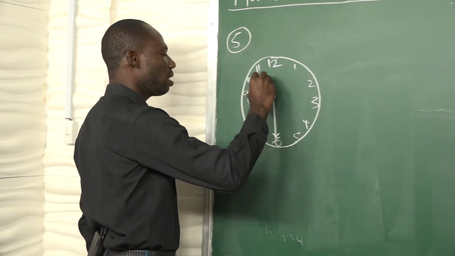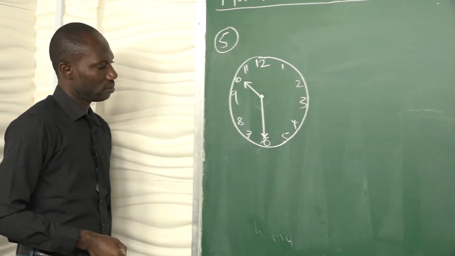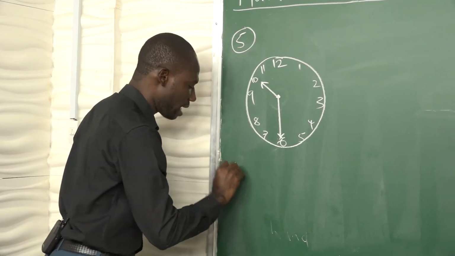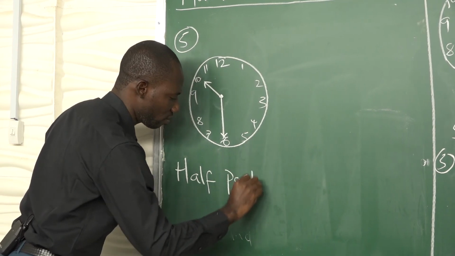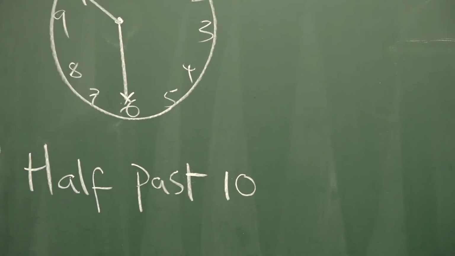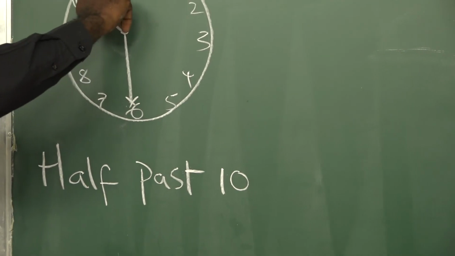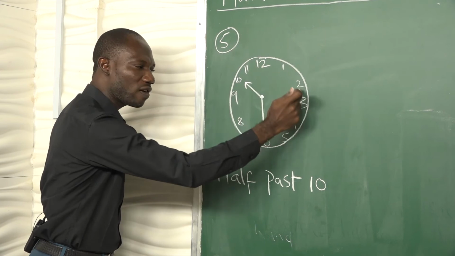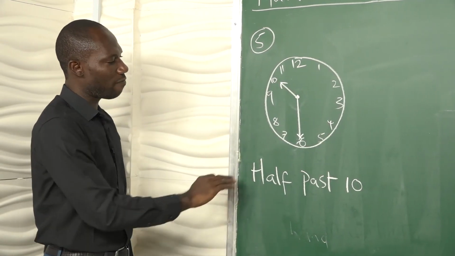Let's assume our short hand is located at 10. This is half past 10. That is how to write that. Half past 10. It means 10 started from here. When the long hand was located at 12, it was 10 o'clock. Now it has gone half of the hour past 10. That is what this means. Half past 10.